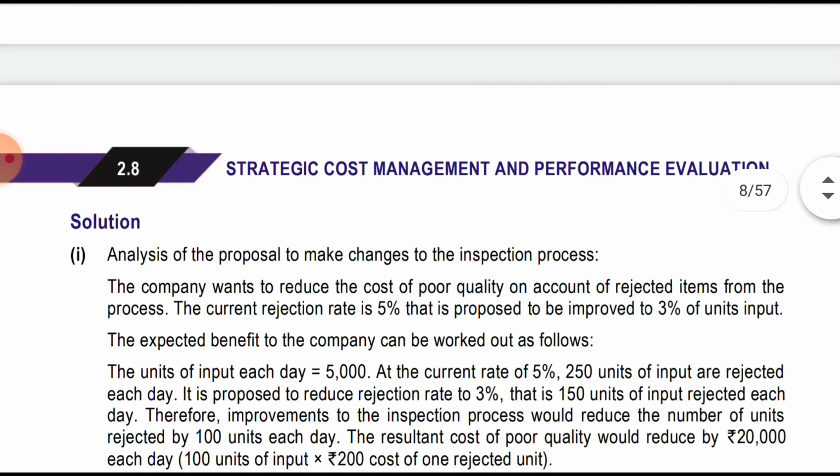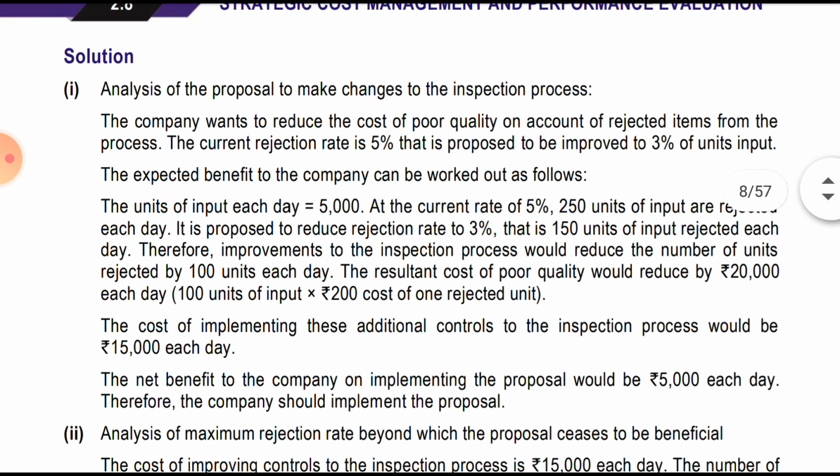We'll quickly go through the solution. The analysis of the proposal to make the changes to the inspection process. The company wants to reduce the cost of poor quality on account of the rejected items from the processes. The current rejection rate is 5%, that is proposed to be improved to 3% of the unit input. The expected benefit of the company can be worked out as follows.